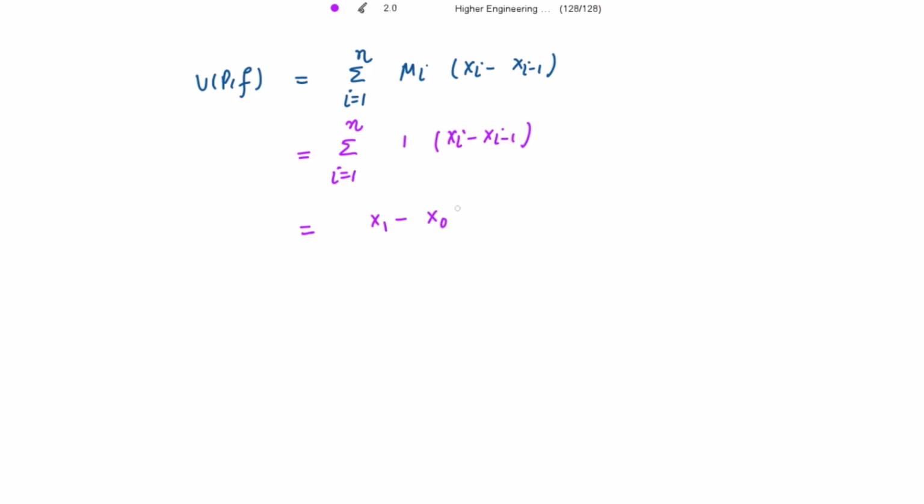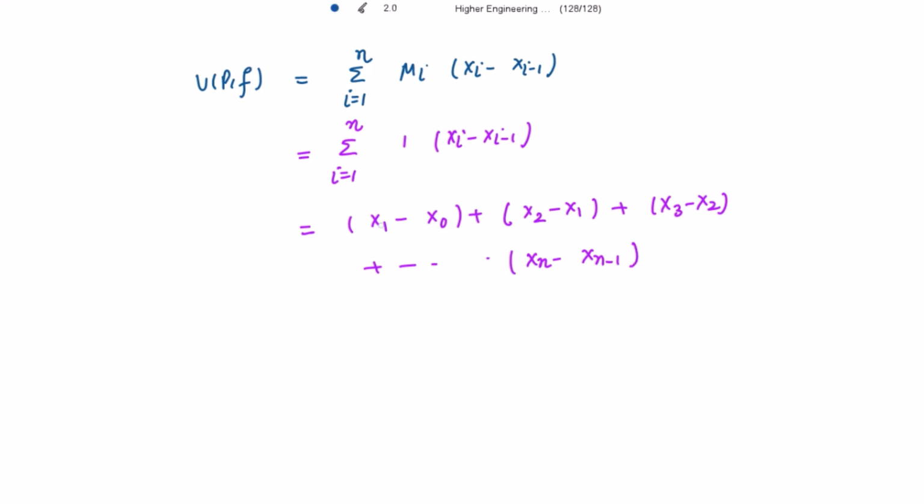Now finding the upper Riemann sum, that is equal to summation i going from 1 to n, capital Mi, (xi minus x(i-1)). So this is equal to summation i going from 1 to n, this capital Mi is 1 and this is (xi minus x(i-1)). Let's put i equal to 1 over here, we get x1 minus x0. Then putting i equal to 2 we get x2 minus x1. Then x3 minus x2 up to so on xn minus x(n-1).